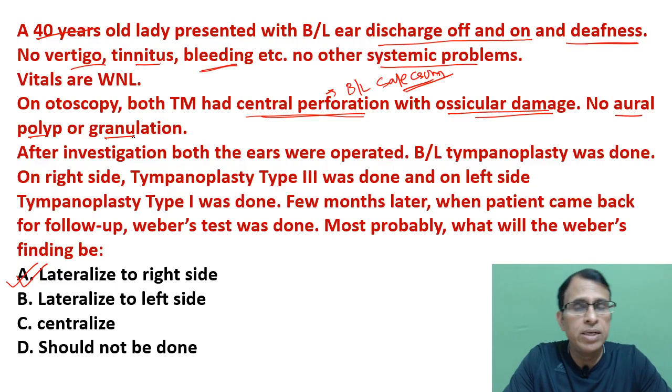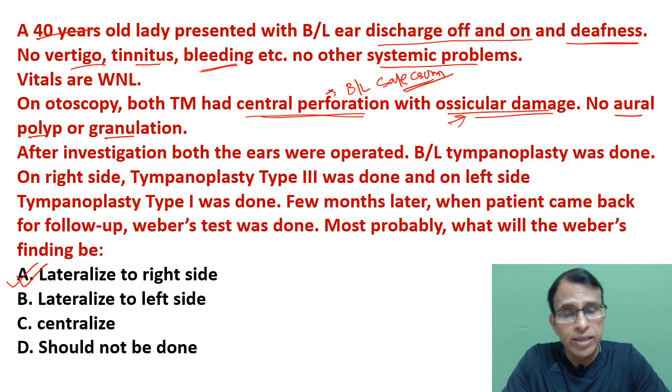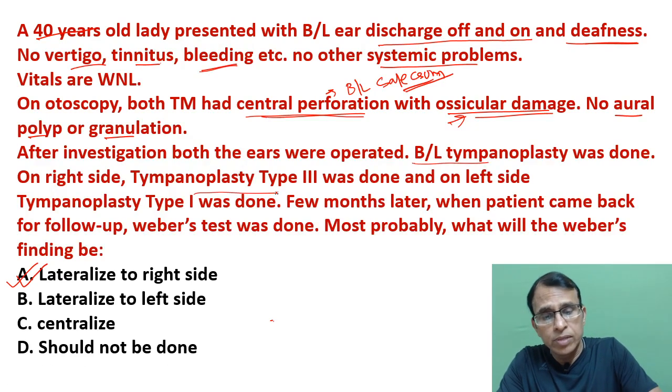Polyps and granulations are mainly seen in unsafe CSOM. This again proves this is safe CSOM. And if you remember, I told you in safe CSOM, you can do myringoplasty or tympanoplasty. In this patient, because the ossicles were damaged, you have to do tympanoplasty. So tympanoplasty was done in both the ears, but in the right ear it was type 3 and in the left ear it was type 1.